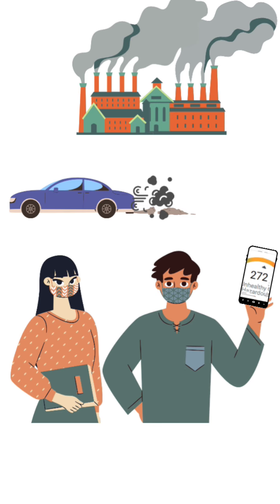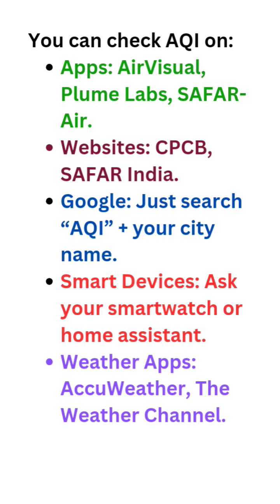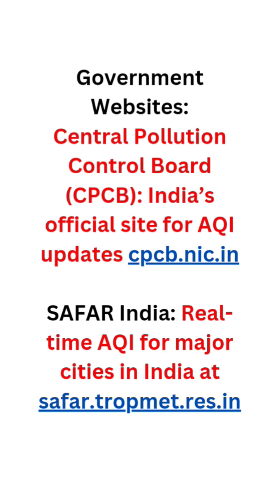You can check the AQI from several sources. Here are some reliable options: AirVisual, Plume Labs, Sufar Air apps, or CPCB, Sufar India.